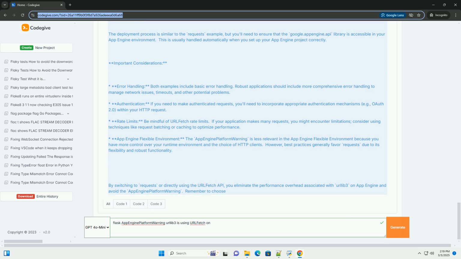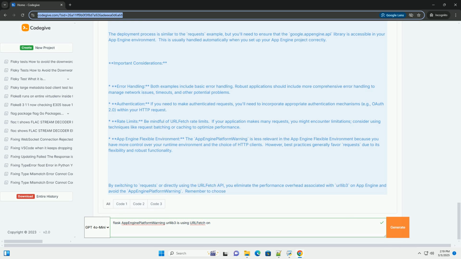Be mindful of URLFetch rate limits. If your application makes many requests, you might encounter limitations. Consider using techniques like request batching or caching to optimize performance.